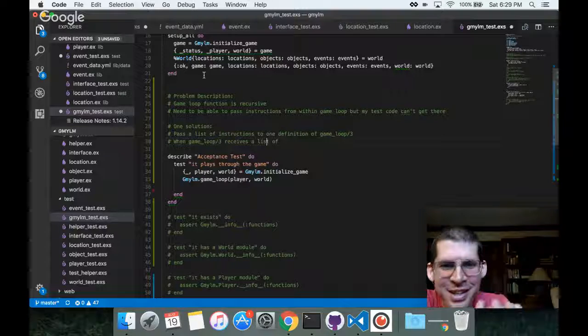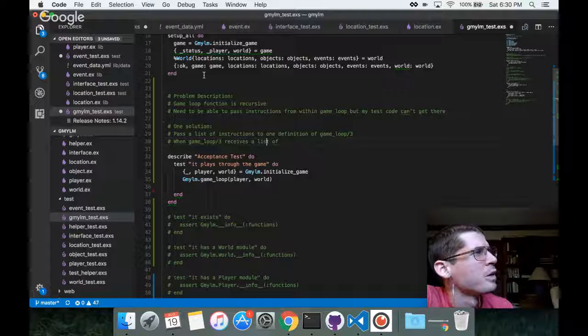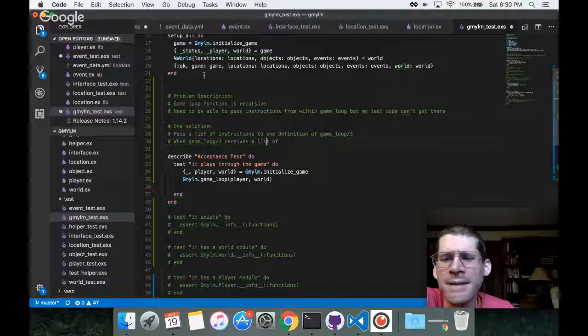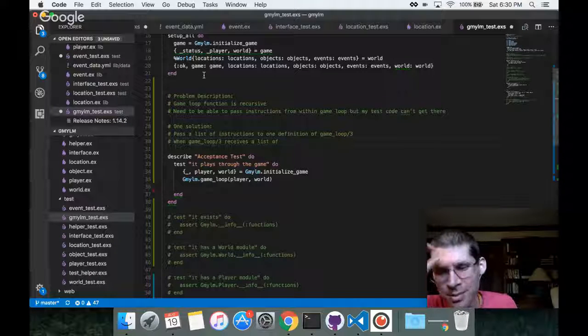You know, where the key is the list of instructions and the value is the list of... no, sorry. Where the key... no, yeah. Where the key is a list of instructions and the value is a list of assertions, something of that nature.